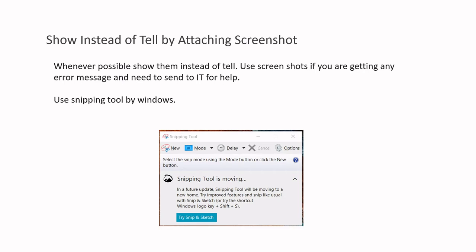So in Windows we have a tool installed by default, that is the Snipping Tool. You can use this Snipping Tool to take a screenshot of the particular issues that you are facing.